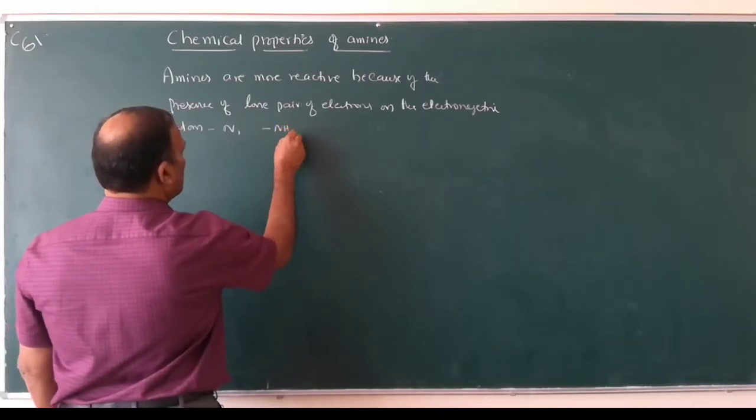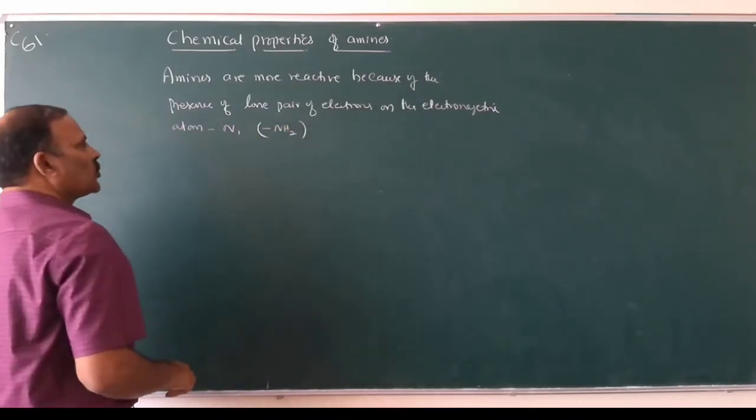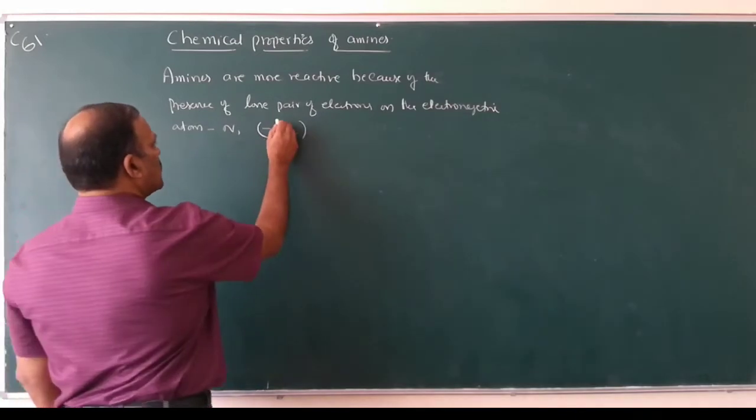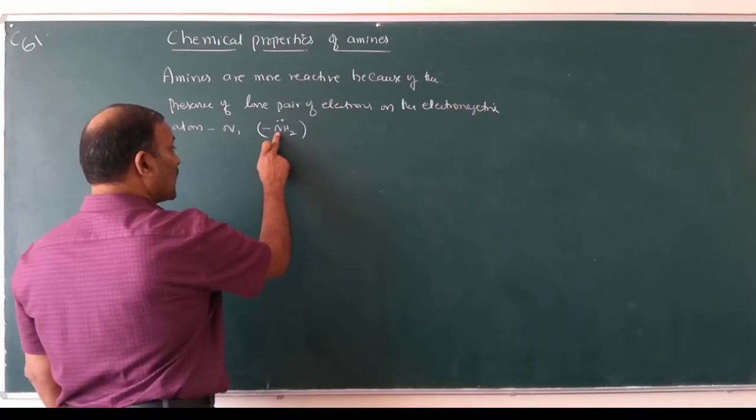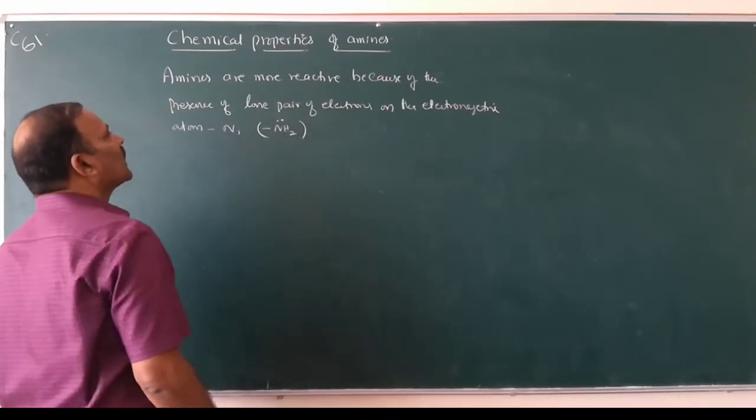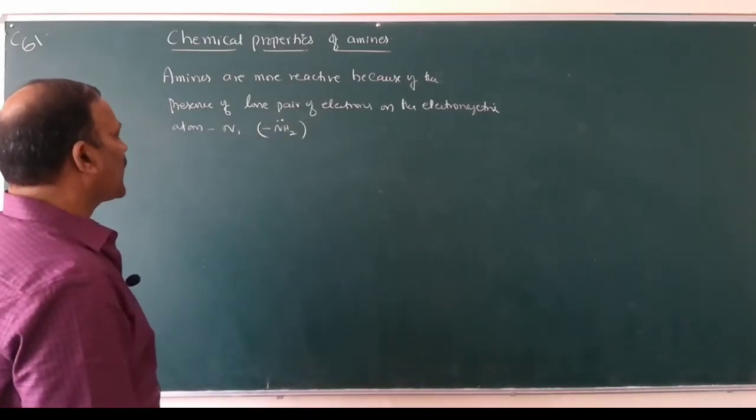So in amines, the NH2 group is there. Because of the presence of lone pair of electrons on this electronegative nitrogen atom, amines are more reactive.